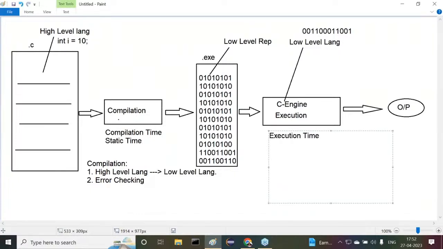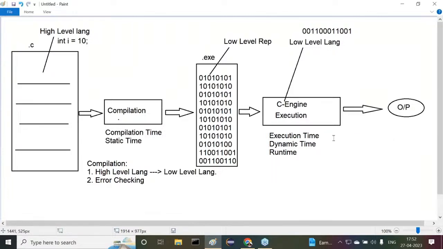Execution time is also called dynamic time, and dynamic time is also called runtime. These are different names. The time when we perform compilation is static time or compilation time. The time when we execute our program is execution time, dynamic time, and runtime. Sir, are all of you getting my point or not?